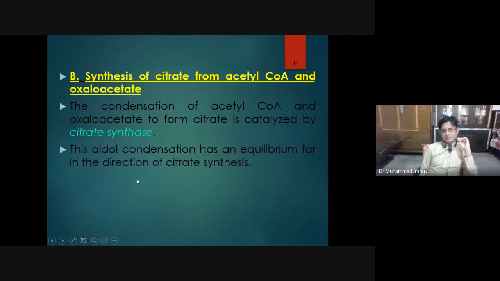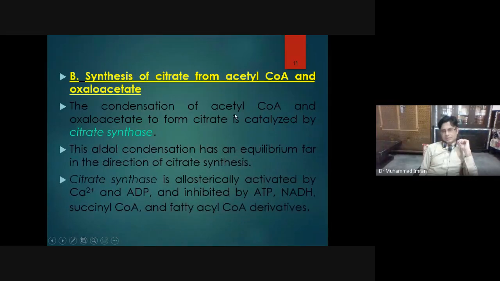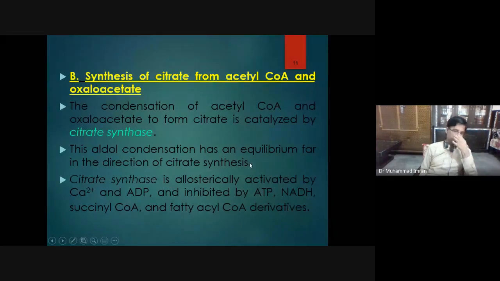So, what is the first reaction? The acetate ion condenses with the oxaloacetate in the presence of citrate synthase to produce citrate. This aldol condensation has an equilibrium in the direction of citrate synthesis.